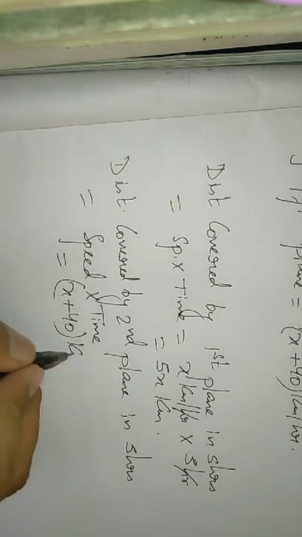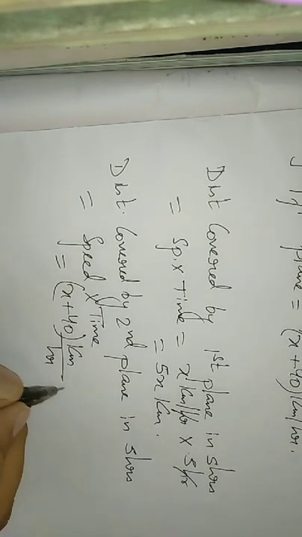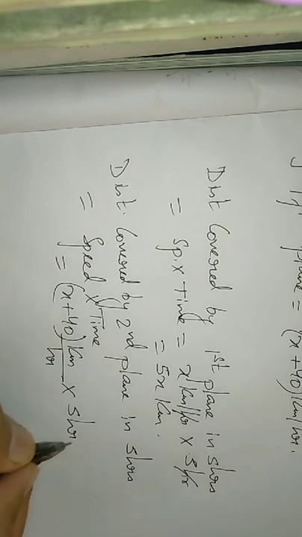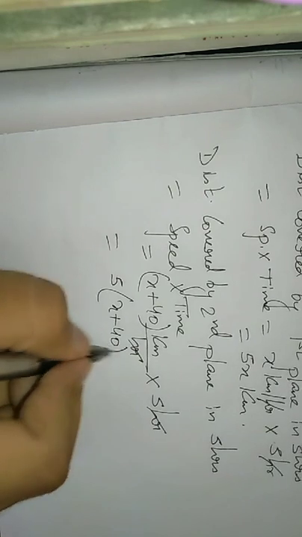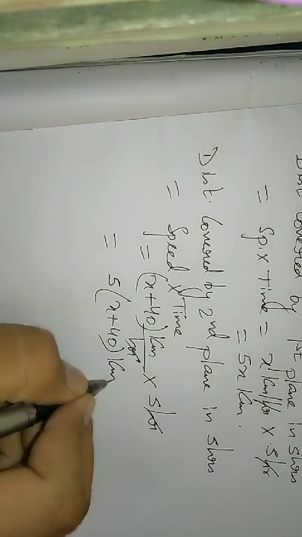Right? Kilometer per hour. And again the timing is 5 hour. So hour cut, correct? So this value is x plus 40 into 5. So 5 into x plus 40 is the value. This is kilometer.